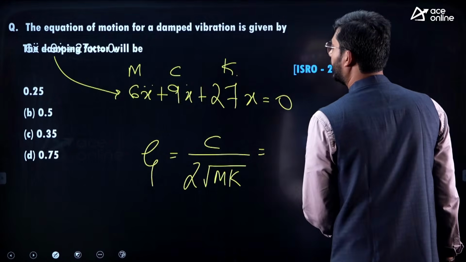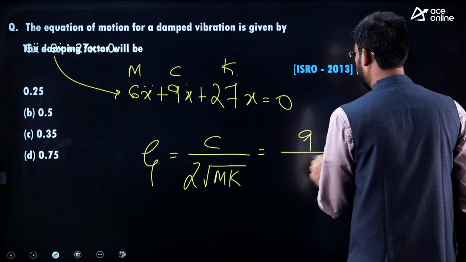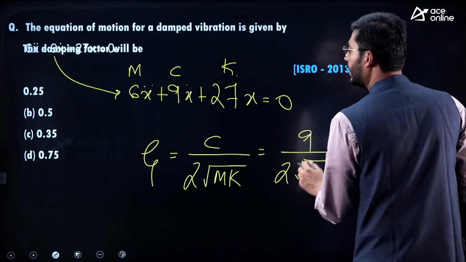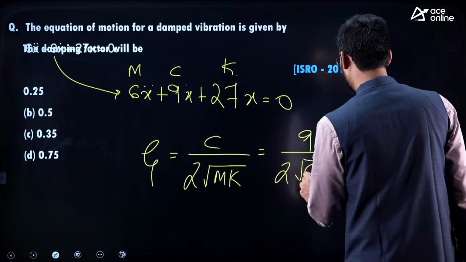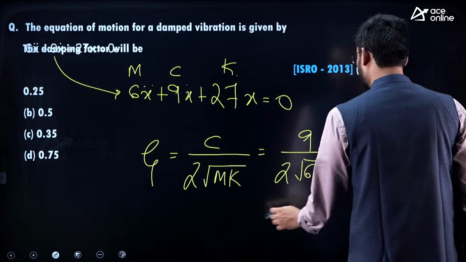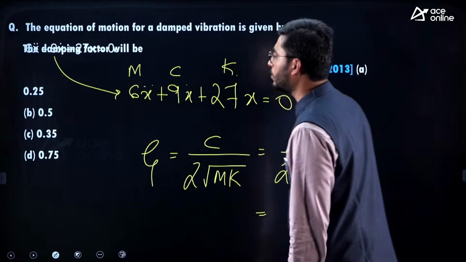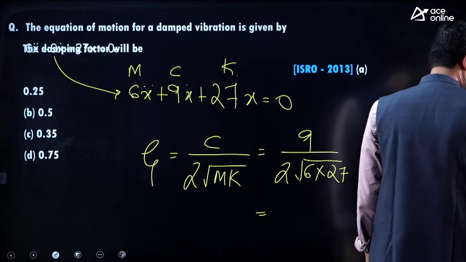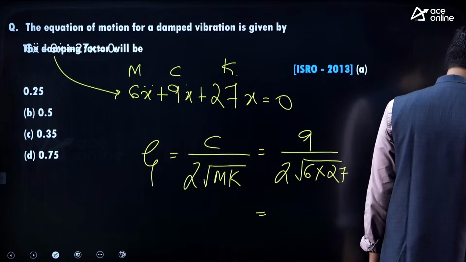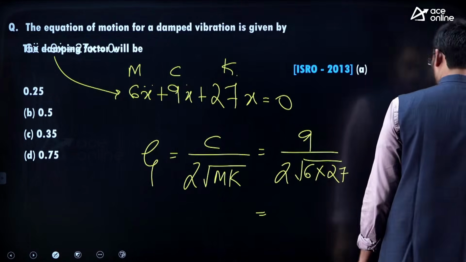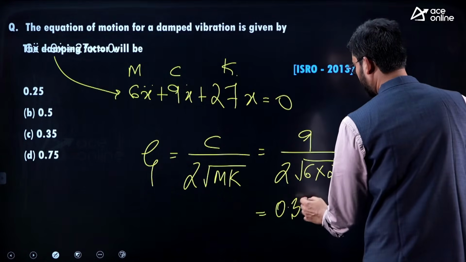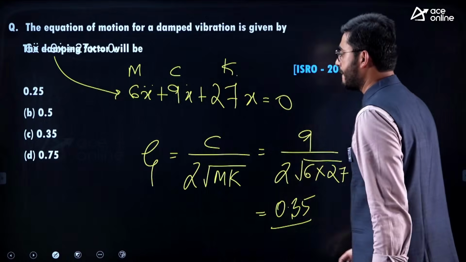So c is 9 by 2 times root over, mass is 6 into 27. So if you calculate this, the answer would be approximately equal to 0.35.